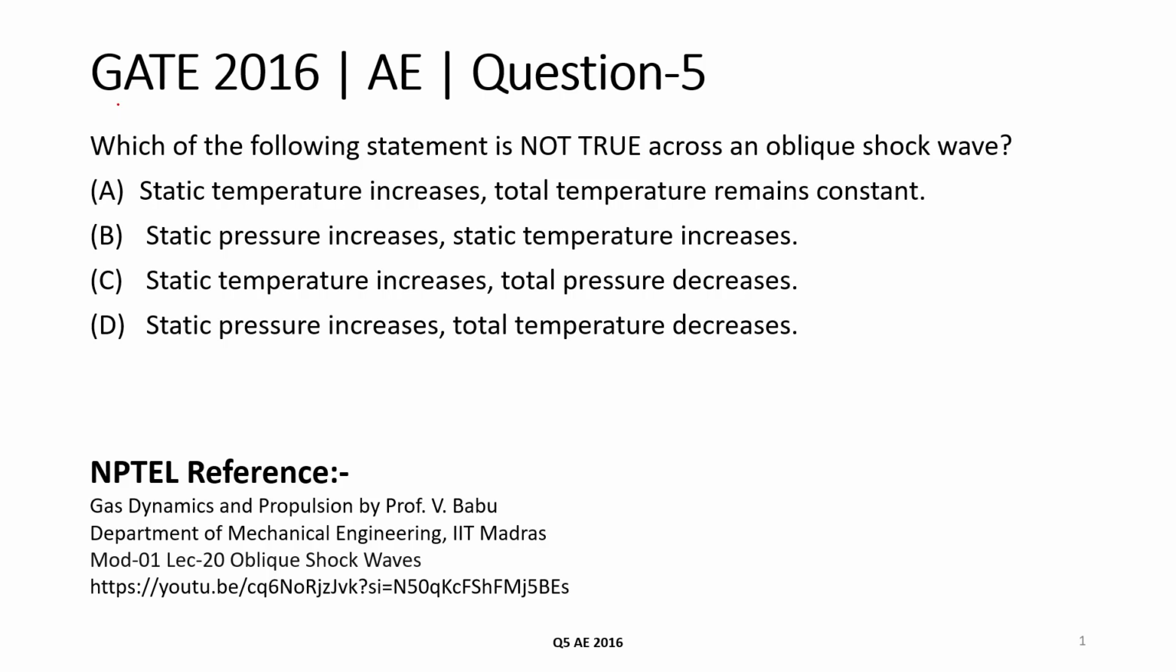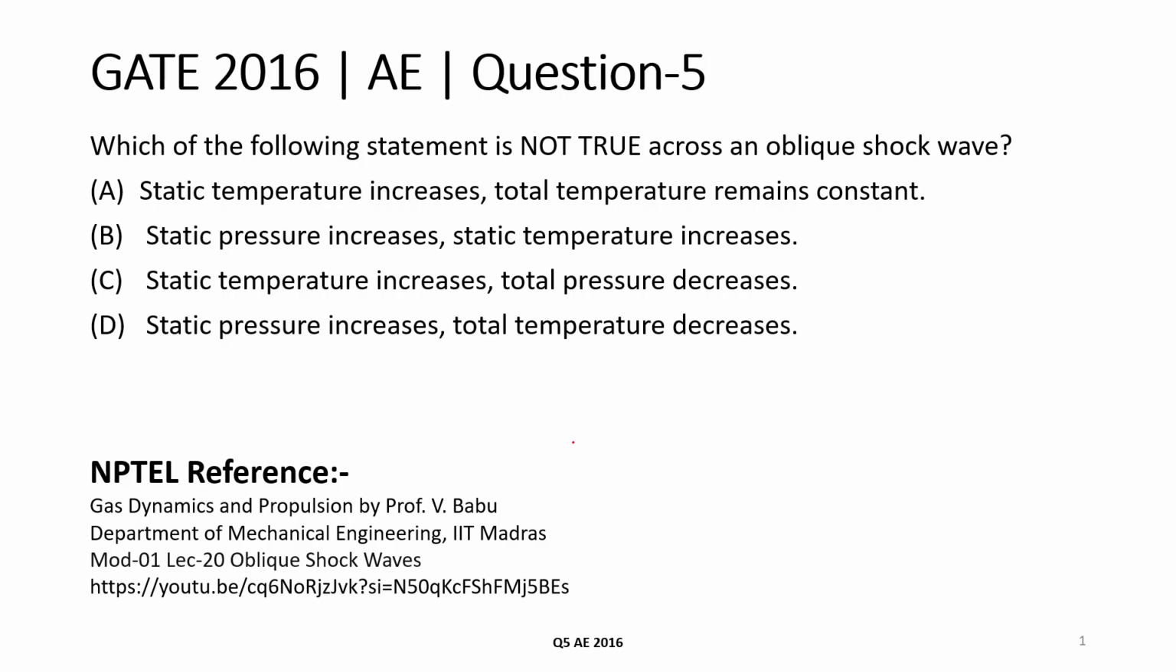Hi everyone, we will solve GATE 2016 Aerospace Engineering question number 5. Which of the following statements is not true across an oblique shock wave? Option A, static temperature increases, total temperature remains constant. Option B, static pressure increases, static temperature increases. Option C, static temperature increases, total pressure decreases. Option D, static pressure increases, total temperature decreases.